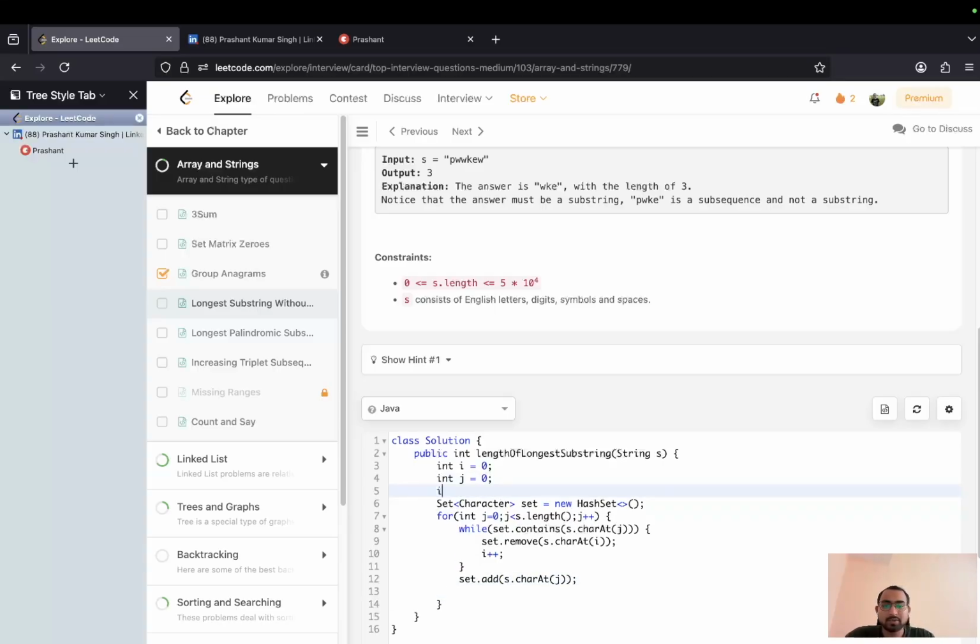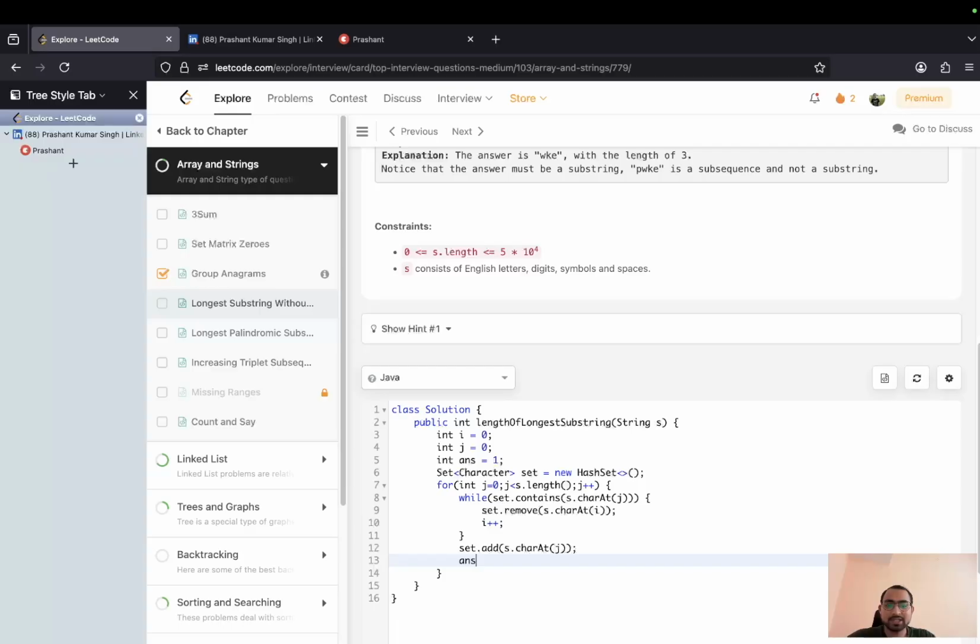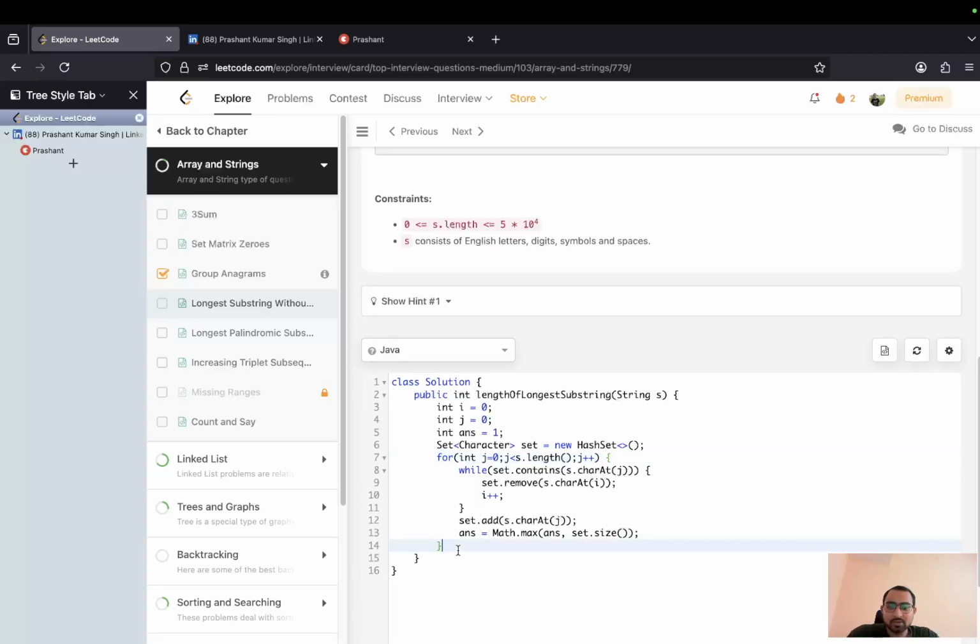Since I should keep a maximum answer, let's say initially it is 1 because the minimum can be 1, and here I can say that my answer is the maximum of this answer and set.size(). Since we are starting from the 0th index, I think this will work. Now if I just return answer, let's see if this is working or not.